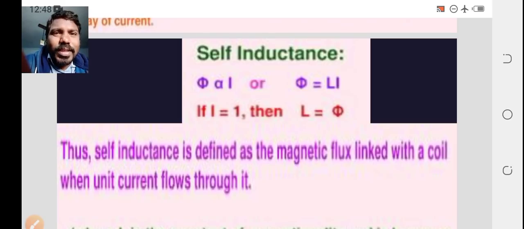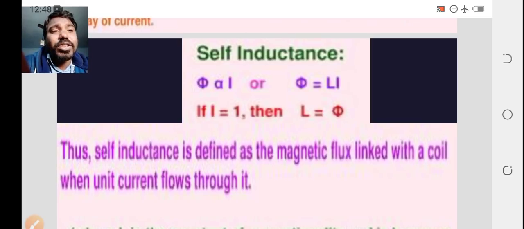If you are taking the current in unit form, then in self-induction the flux is considered as L equal to phi.